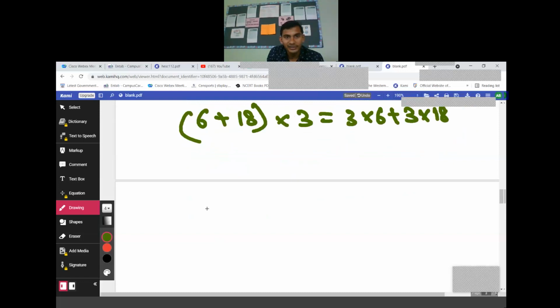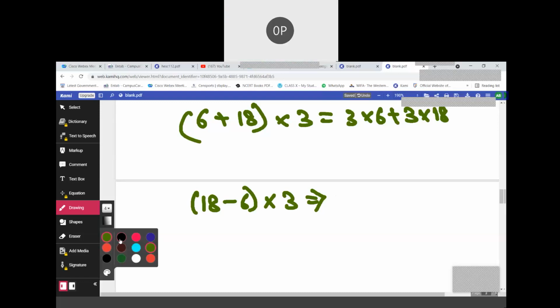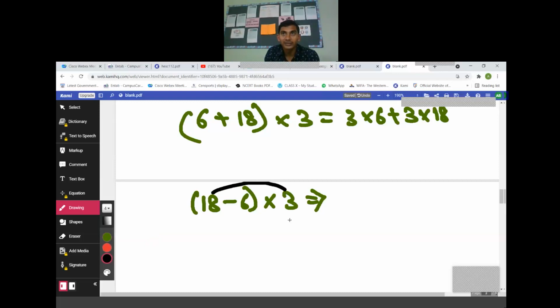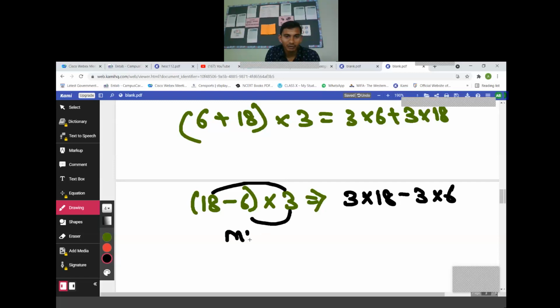Now the same case with subtraction. 18 minus 6 multiplied by 3. Here the multiplication sign is compulsory. First distribute the number: 3 into 18 minus 3 into 6. Got it? This is known as multiplication over subtraction.